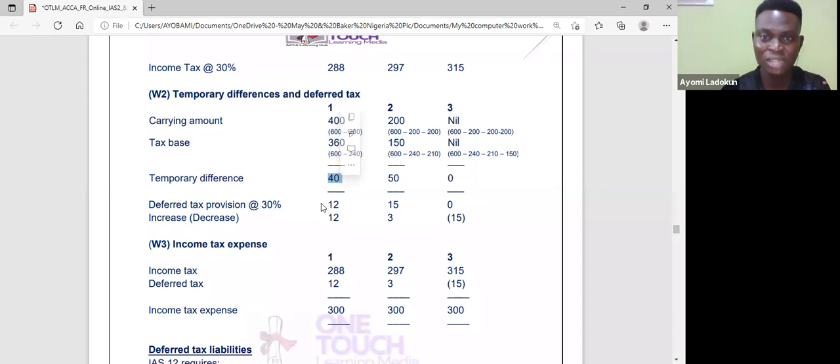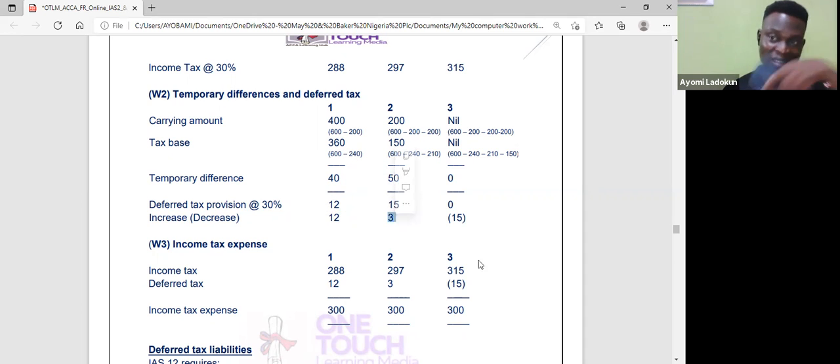Do you see that? I will now apply my deferred tax. I will apply 30% on that. So I have 12. Is that okay? I have 15. Then we are looking for the opening balance. The balance in year 1 is 12. So if I want to look at the increase from year 1 to year 2, it is 15 minus 12, which gives me 3.